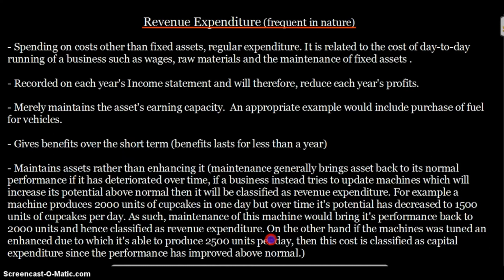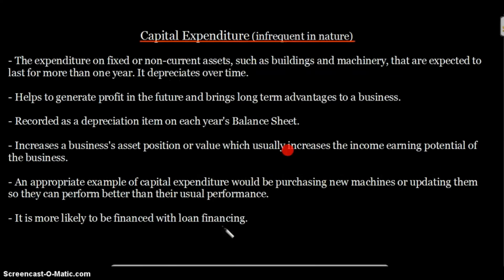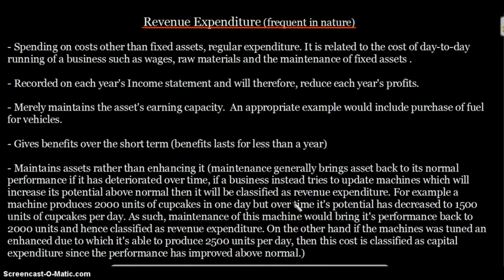That is, its performance has increased above normal. So I hope this paragraph helped you understand the basic difference between maintaining your assets and enhancing those assets. That can be a very good example to understand the basic difference between revenue expenditure and capital expenditure.